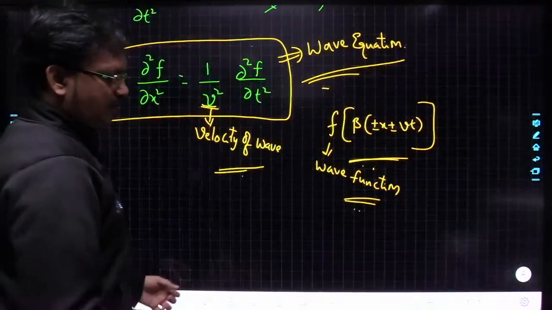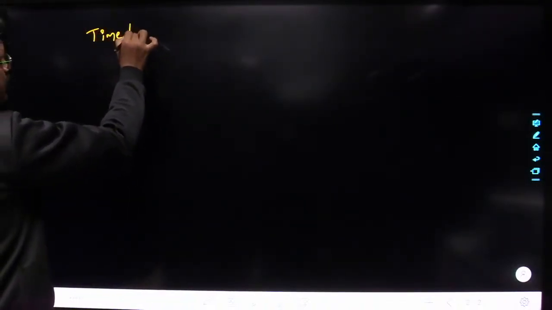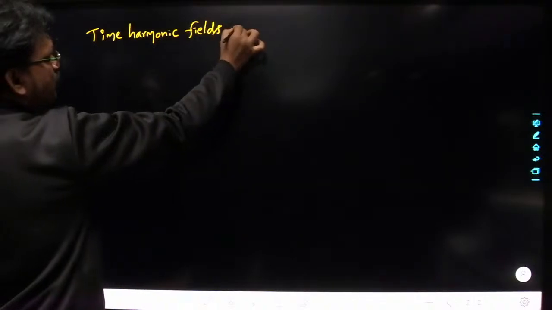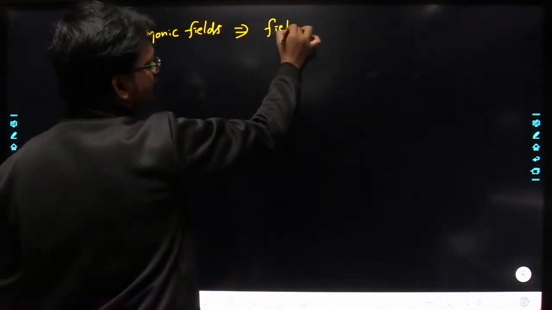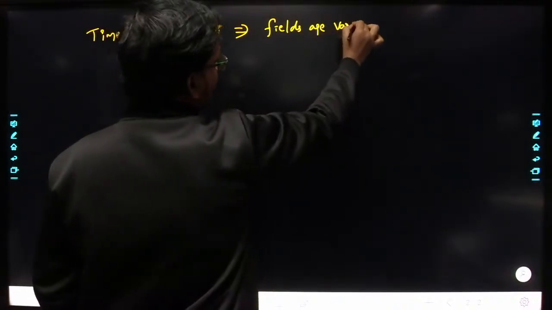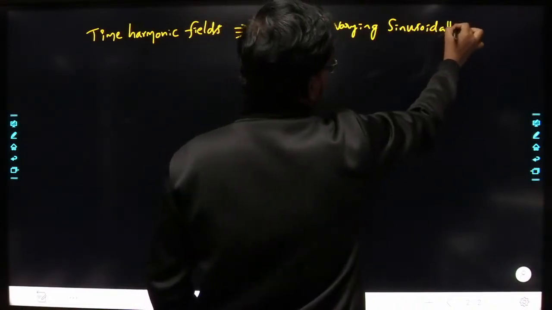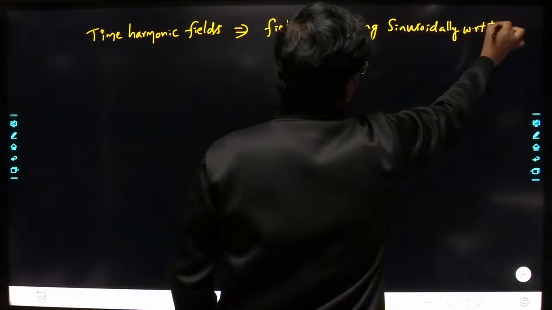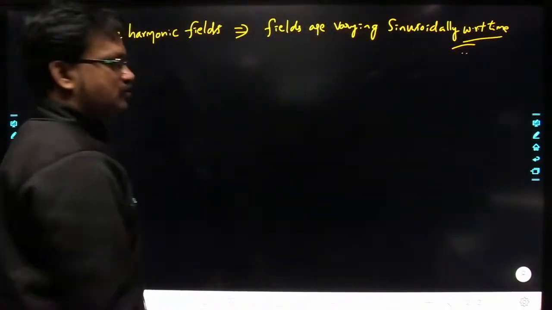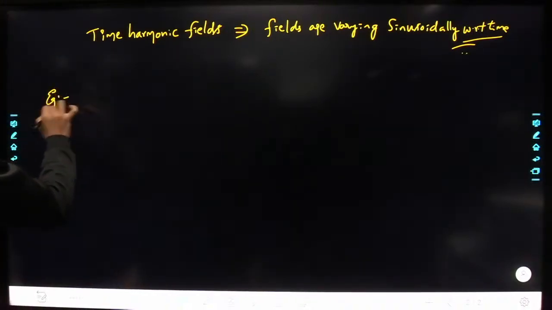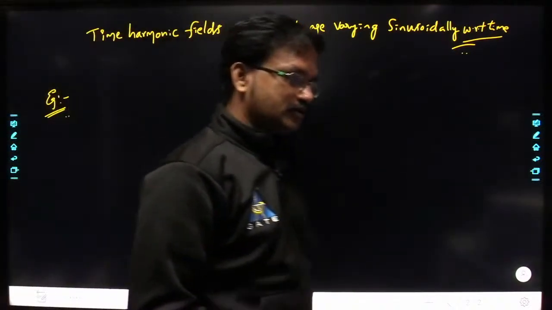Next, I have told that throughout our subject we are going to deal with time harmonic fields. What do you mean by time harmonic fields here? If the fields are varying sinusoidally with respect to time, then those types of fields we call time harmonic fields. I will take some examples here and try to analyze that.